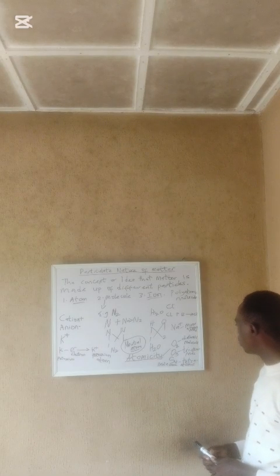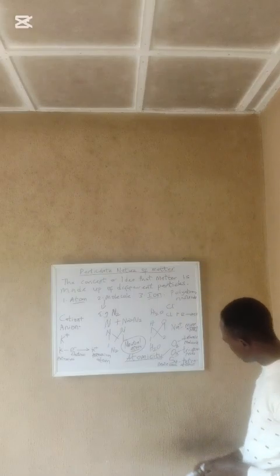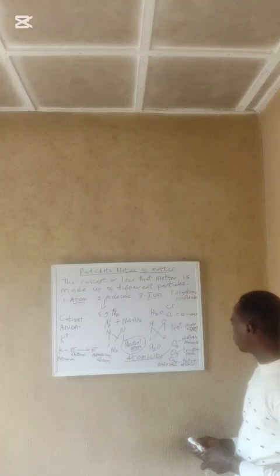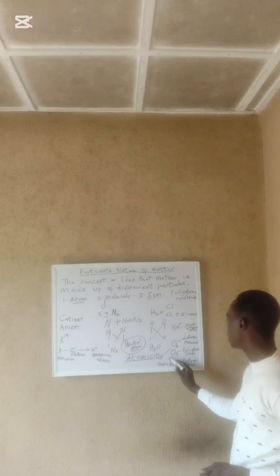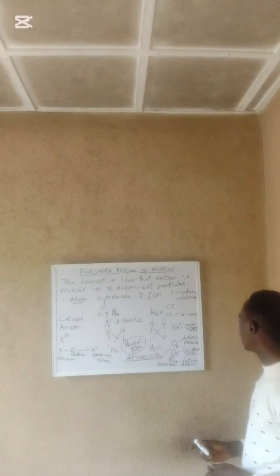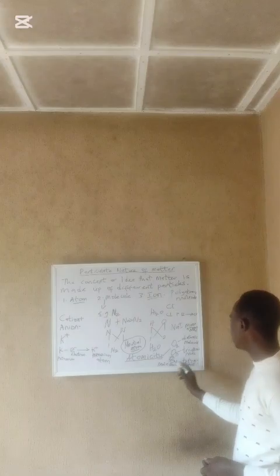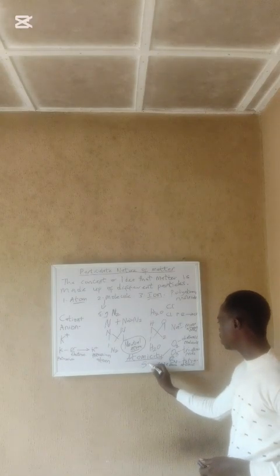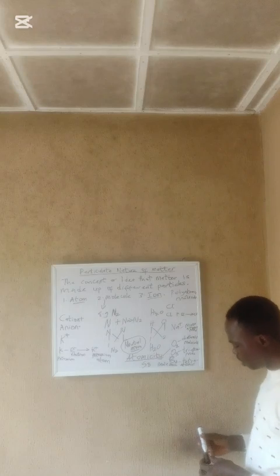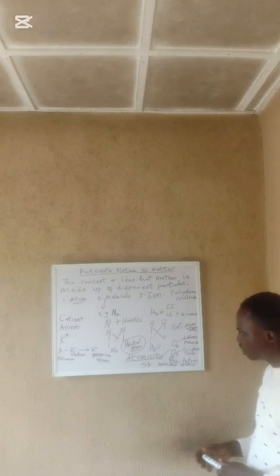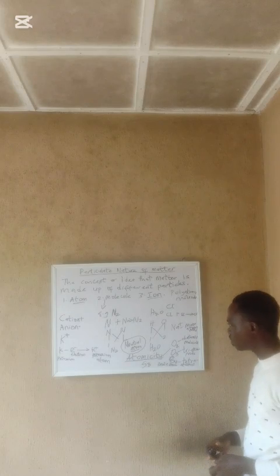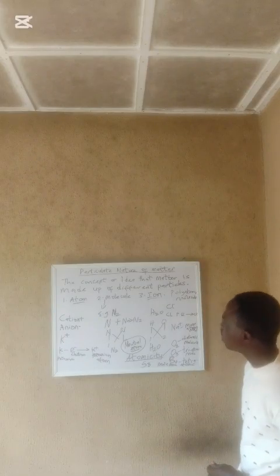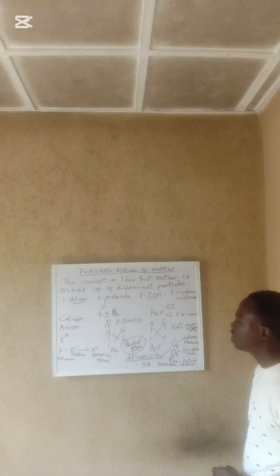We have phosphorus, a tetraatomic molecule. We have sulfur, which is polyatomic. I told you anything from 5, 6, 7, 8 atoms we can refer to as polyatomic molecules. This brings us to the end of today's lesson.